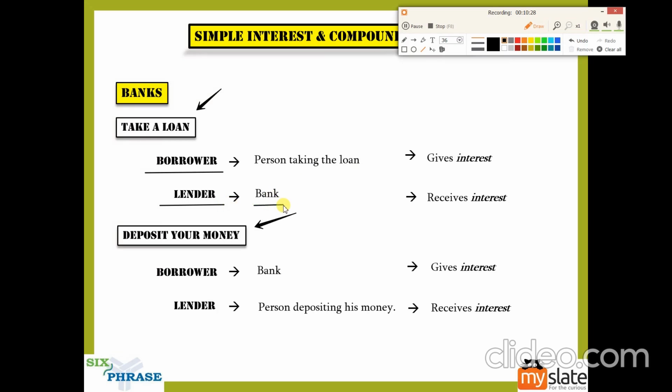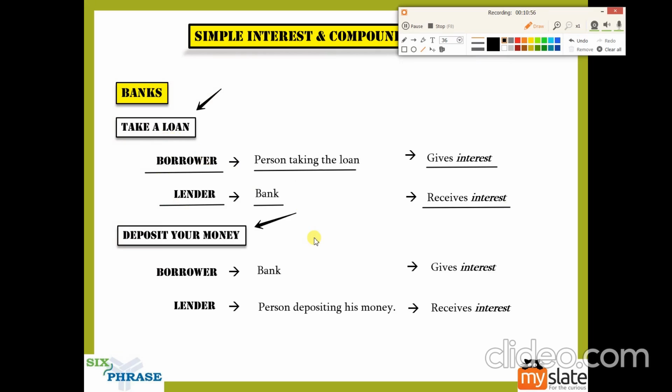The bank will be the entity who will be giving you the money. While borrowing, who is the borrower? It is the person taking the loan. Okay, now the person taking the loan will give interest, and the bank which is lending it will receive the interest. You are understanding this? Yes. So you can see, while taking the loan, this is the process that happens.